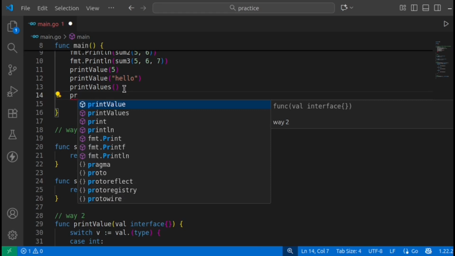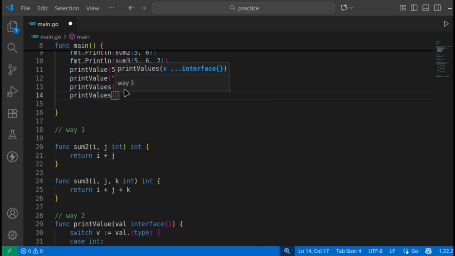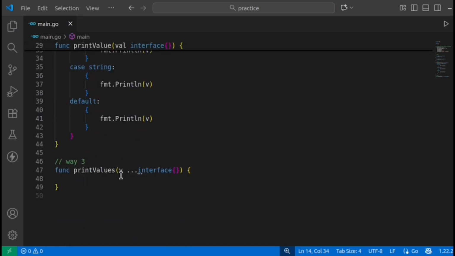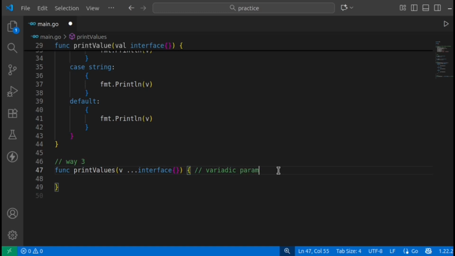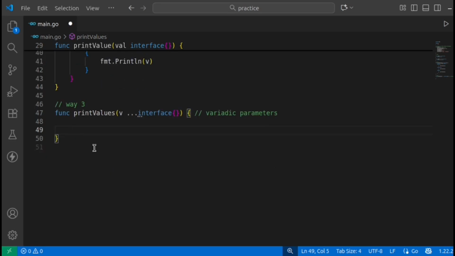Also, you can call this particular function with some value, even with multiple values as well, because you are using a variadic parameter. These kinds of parameters we can say are variadic parameters.